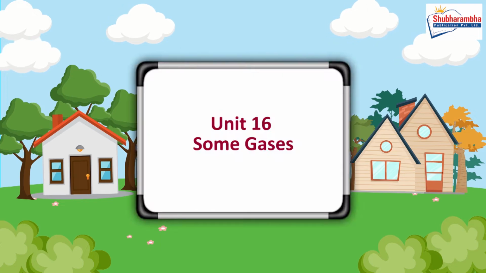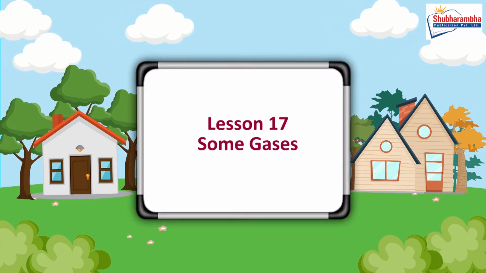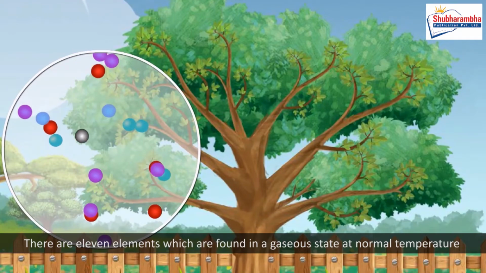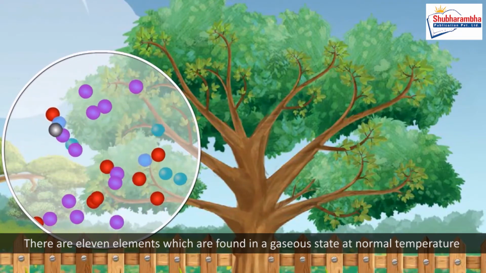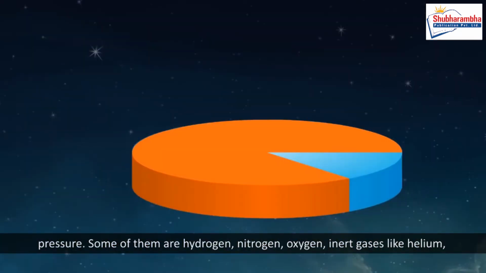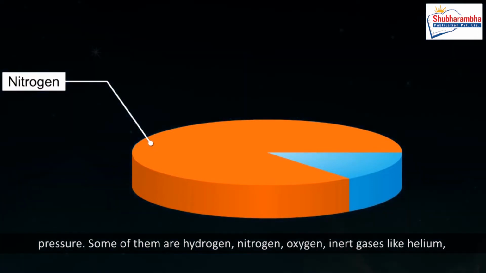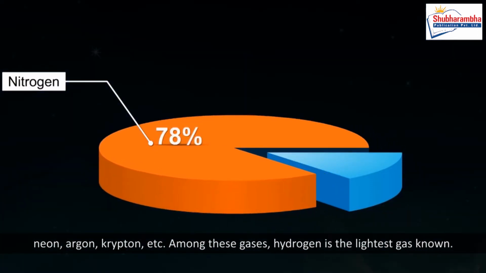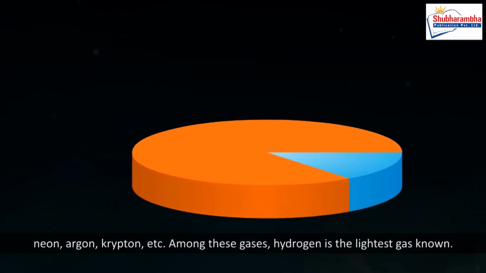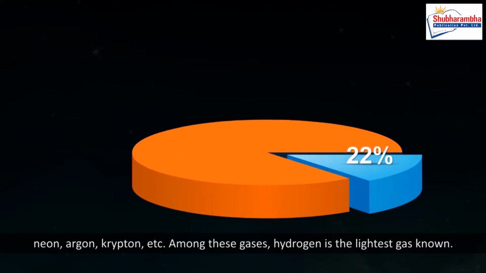Unit 16. Some gases. Lesson 17. Some gases. There are 11 elements which are found in a gaseous state at normal temperature and pressure. Some of them are hydrogen, nitrogen, oxygen, and inert gases like helium, neon, argon, krypton, etc. Among these gases, hydrogen is the lightest gas known.